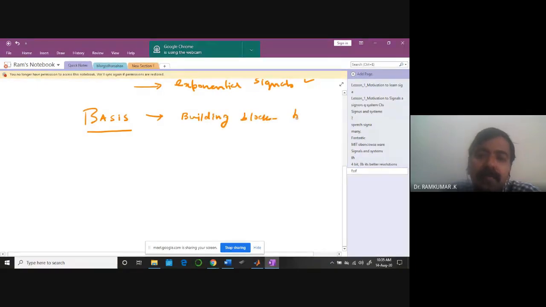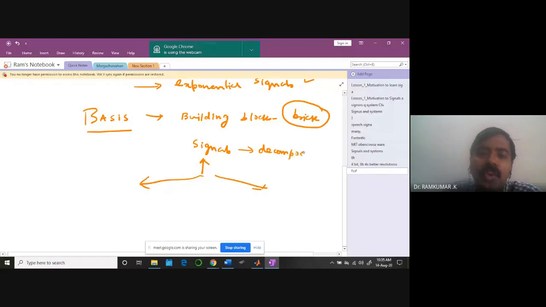Imagine a brick: you are going to build your house only using this. You are going to build all your signals using them. You can decompose any signal in the world, and the constituent parts can be impulses or sinusoidals. It's a very powerful idea.